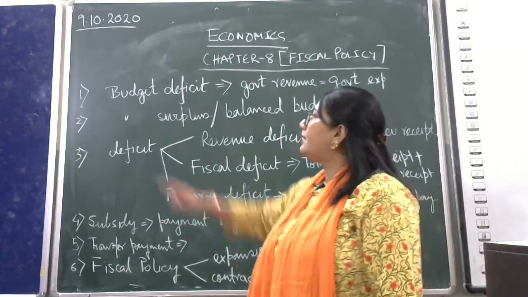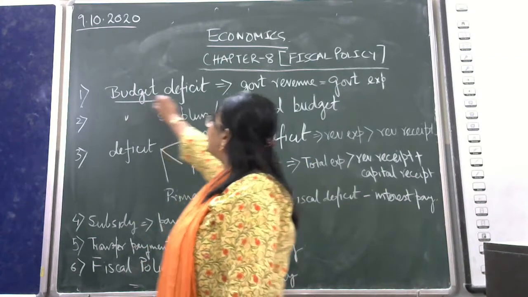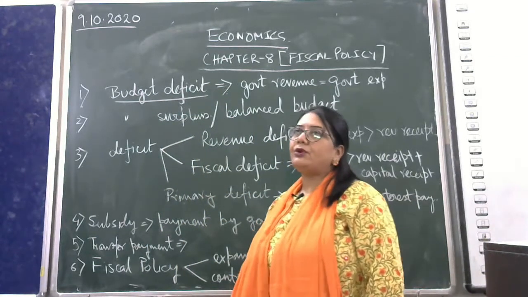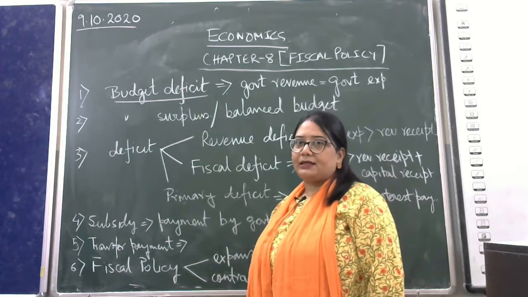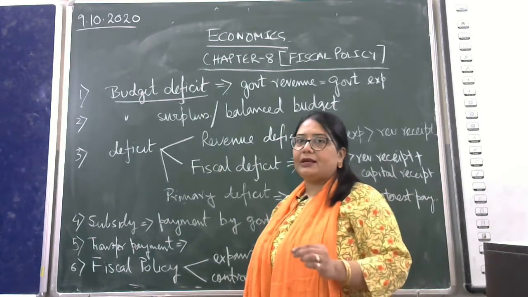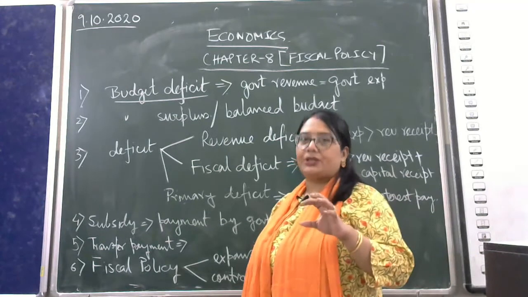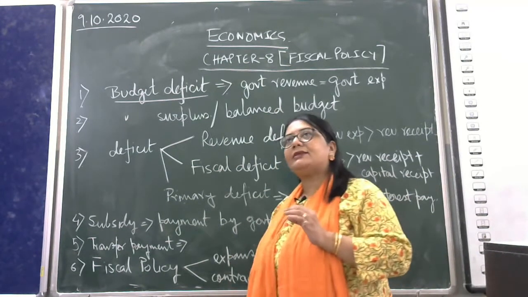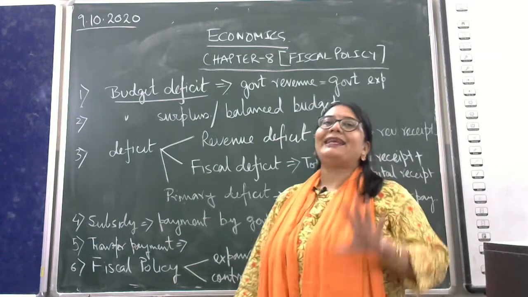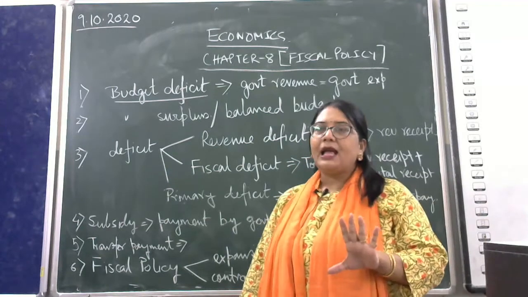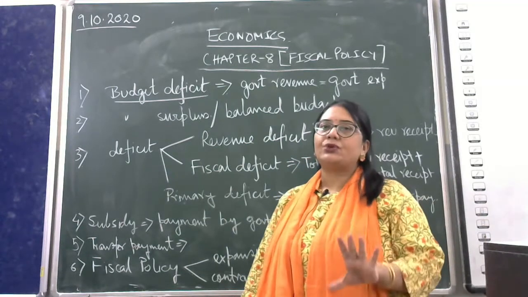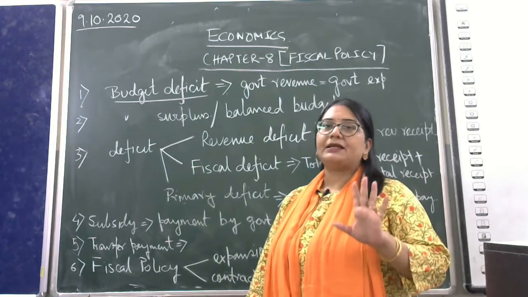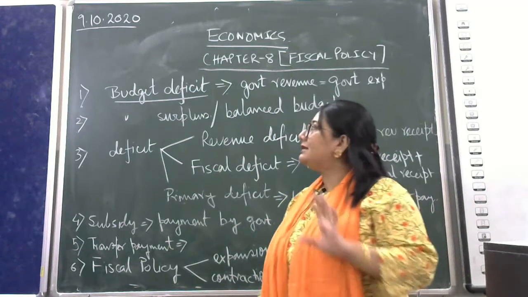The first one is budget deficit. What do you mean by budget deficit? Now, you know, every government publishes its budget every year. In the budget, it is given what the planned expenditure of the government is and what the planned sources are from where the government earns revenue and income. So that is the budget.